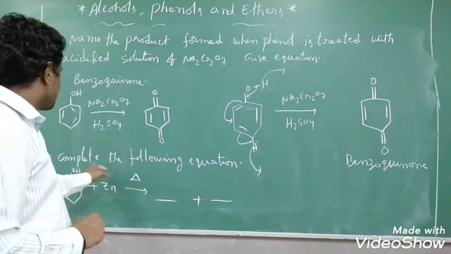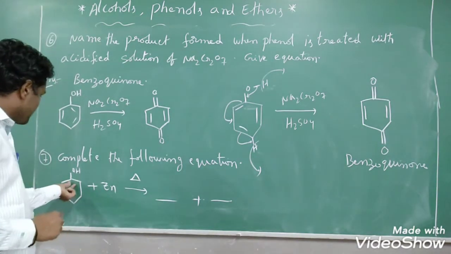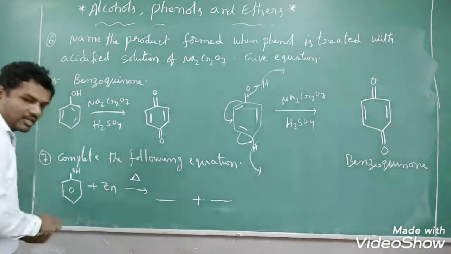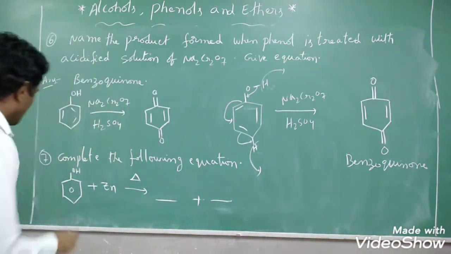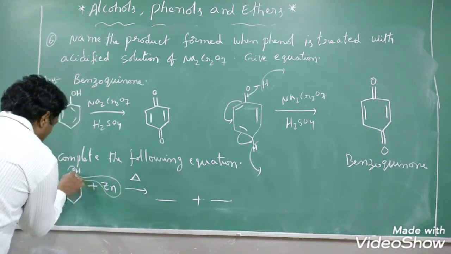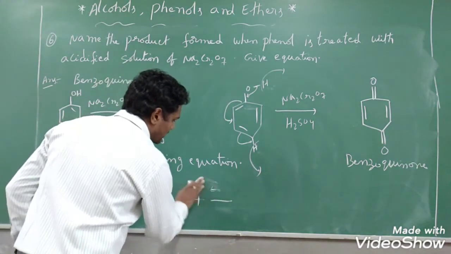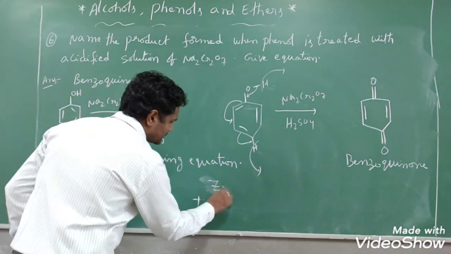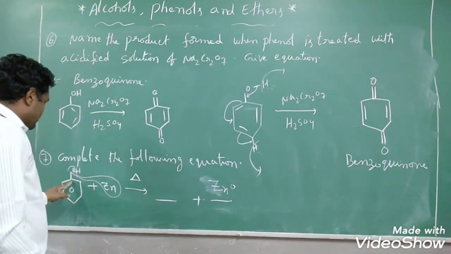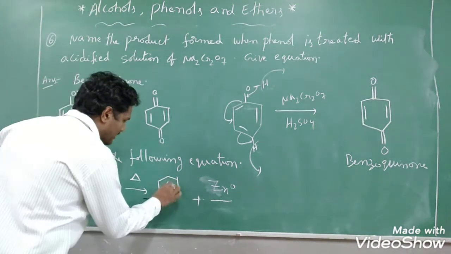In a similar manner, the next question: complete the following equation. Phenol treated with zinc powder. Then on heating with zinc, zinc oxide will be removed. You will get zinc oxide as a byproduct. Then what is left on this ring? Only hydrogen is there. That means benzene is obtained as the main product.